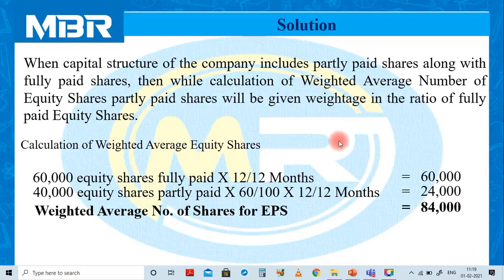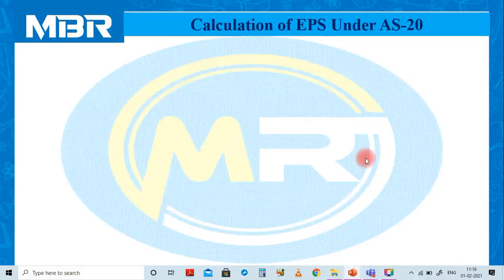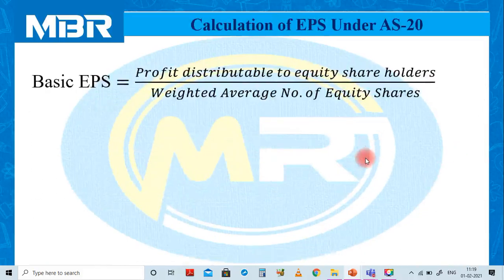After calculation of the weighted average number of equity shares, it is very easy to calculate earning per share. As we all know, the formula for the calculation of EPS: Basic EPS is equal to profit distributable to equity shareholders divided by the weighted average number of equity shares.